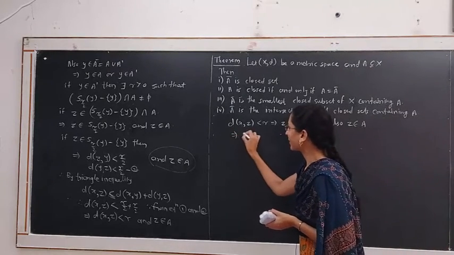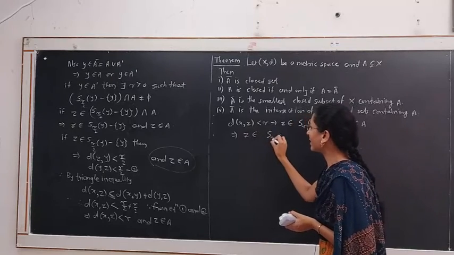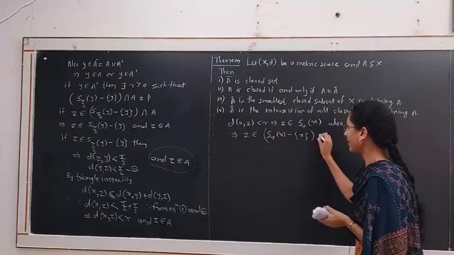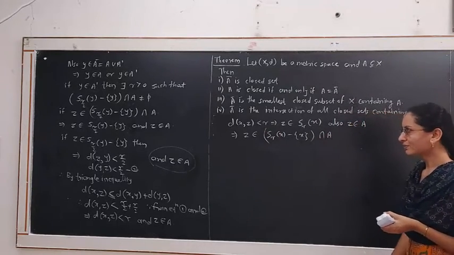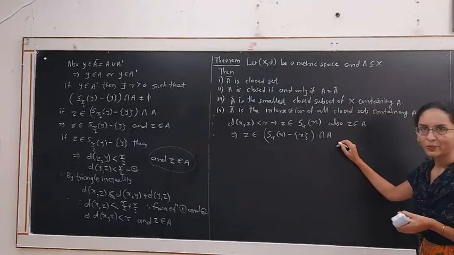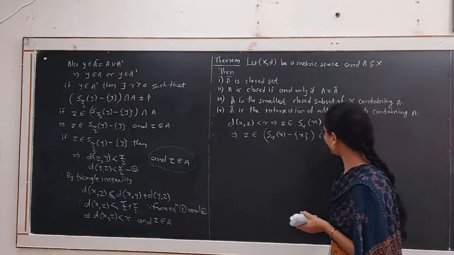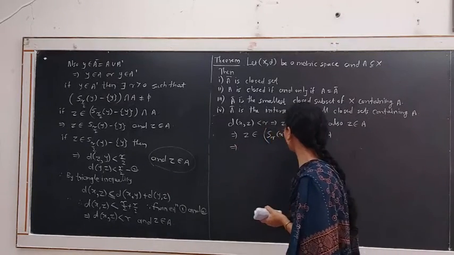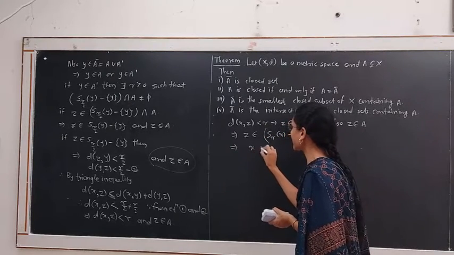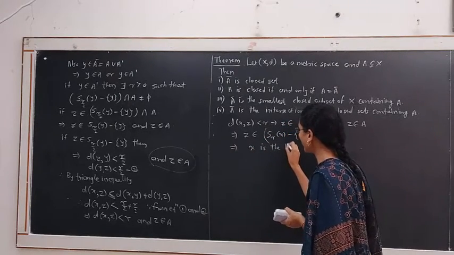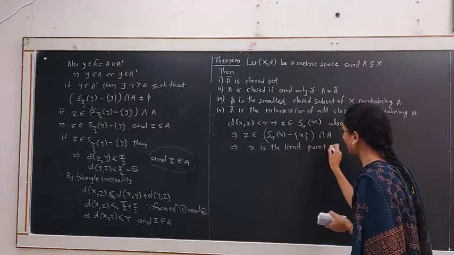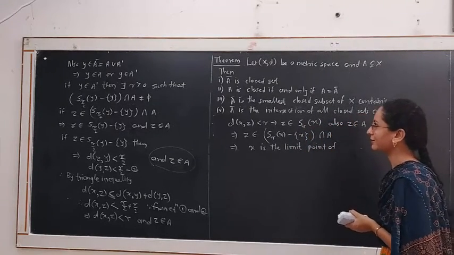This implies z belongs to S_r(x) minus {x} intersection A. By definition of limit point, this implies x is the limit point of set A.